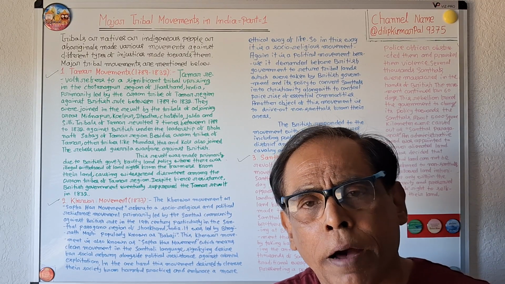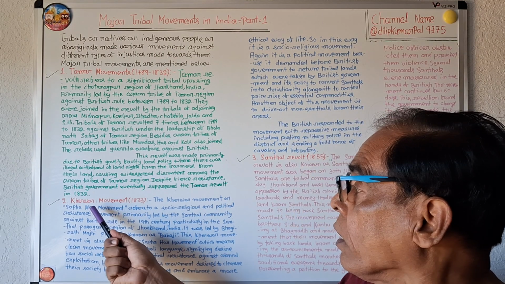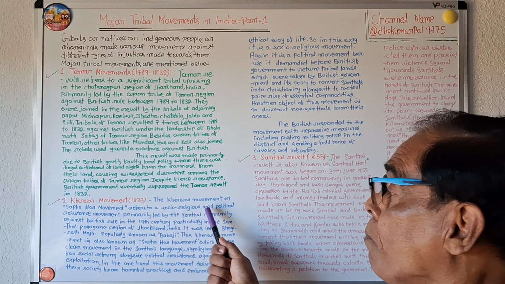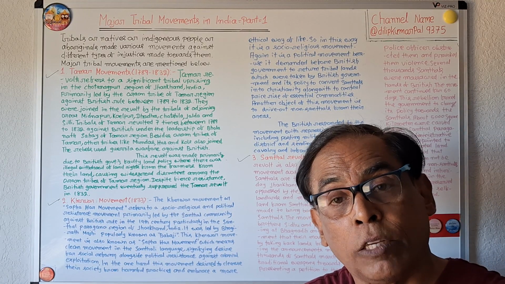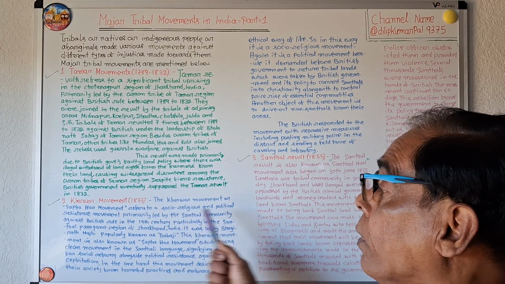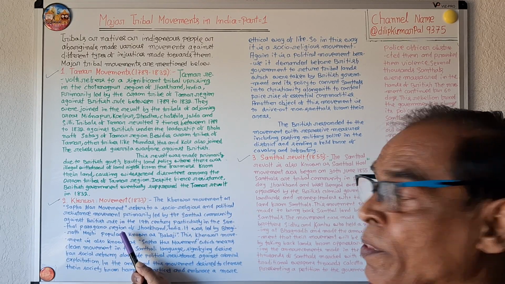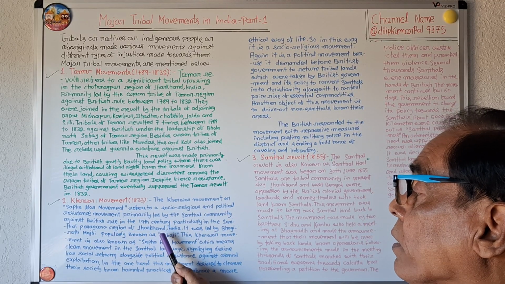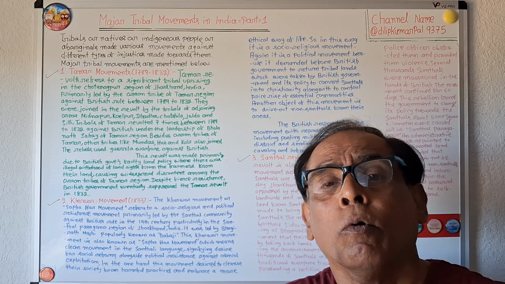Another tribal movement was known as the Kherwar movement. When was it held? 1833. The Kherwar movement, otherwise known as the Safa-Hor movement, refers to a socio-religious and political resistance movement primarily led by the Santhal community against the British rule in the 19th century, particularly in the Santhal Pargana region of Jharkhand, India. So the Kherwar movement is a Santhal movement.